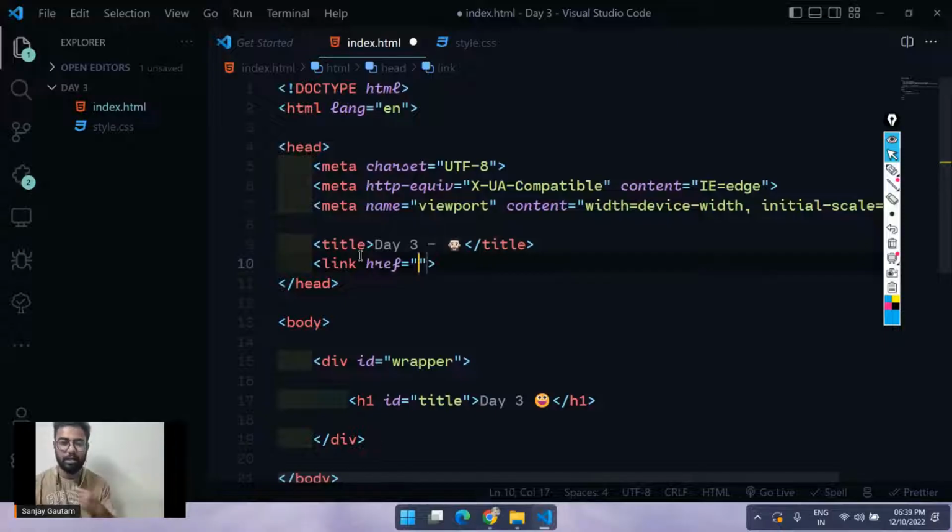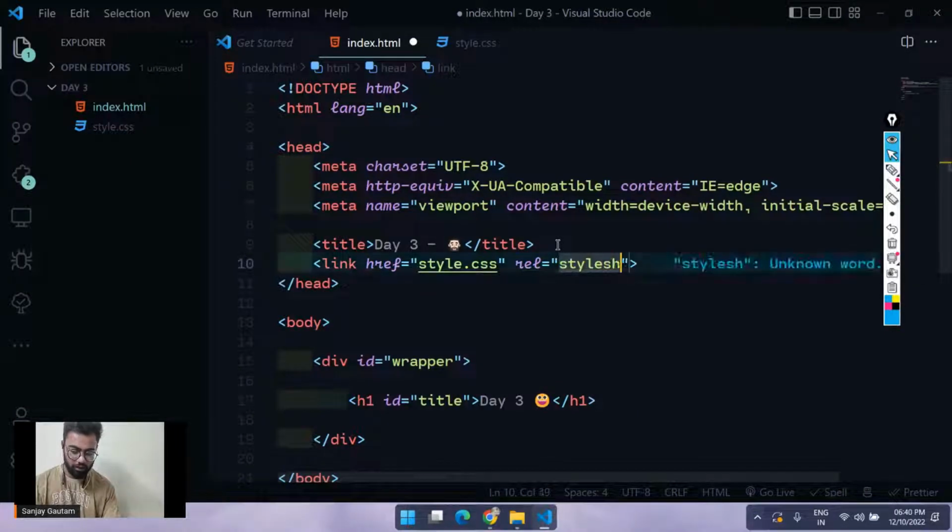With the script tag, right now we were just writing our whole JavaScript code inside the script. But after a moment, you will require a separate file. Obviously, you don't want to write your JavaScript inside the HTML, for the same reason you don't want to write your CSS inside the HTML. The purpose would be defeated. So that's why we will create a separate file for that. Let me connect the CSS real quick.